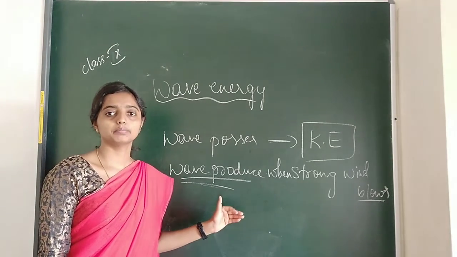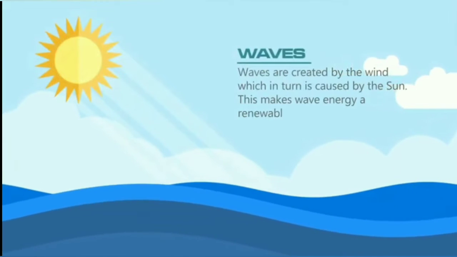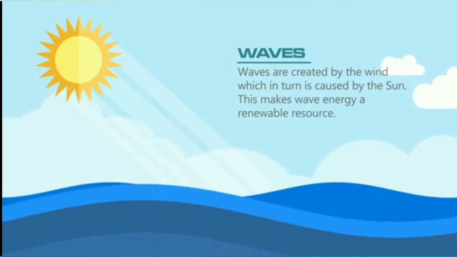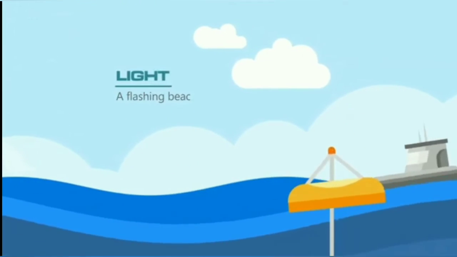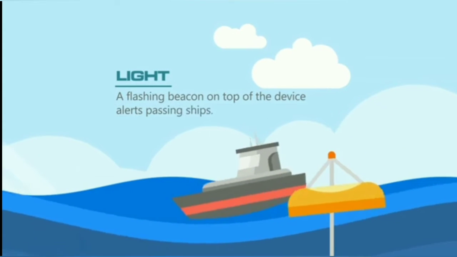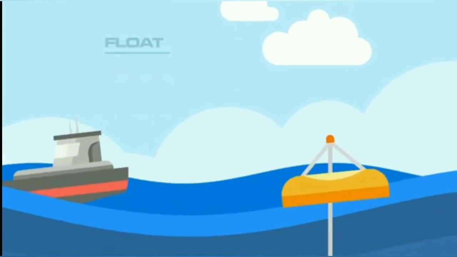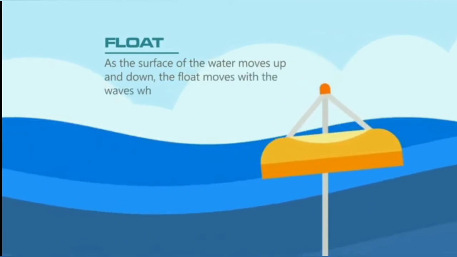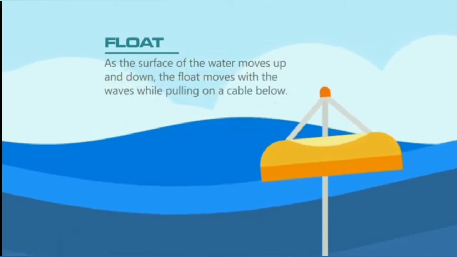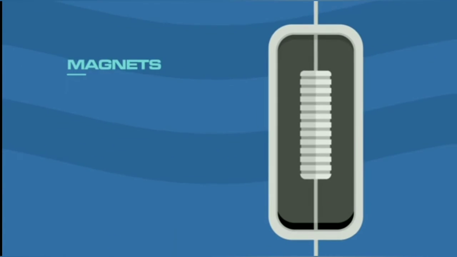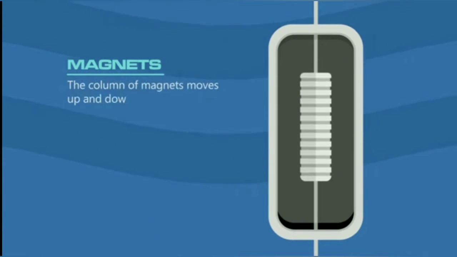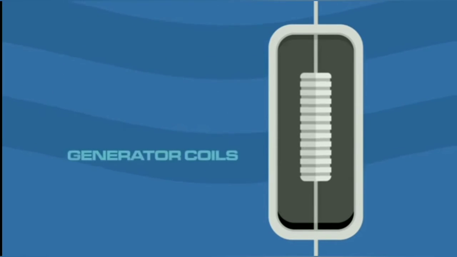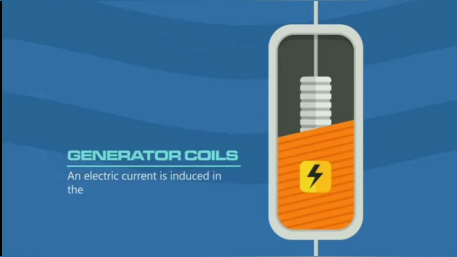Now look at this clip. We know that waves are produced by a strong wind blowing over a sea. Now the devices are already set up to gain wave energy. When the high waves are produced, that device starts to float, and there will be a coil connected to it, and that coil and magnet will start to move up and down as the waves are strong.